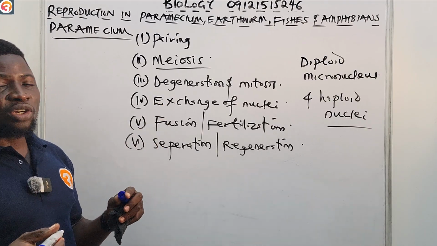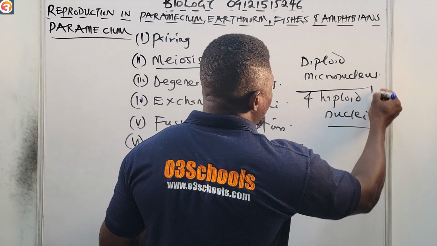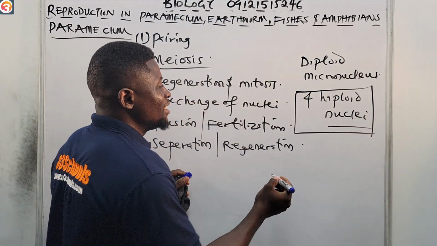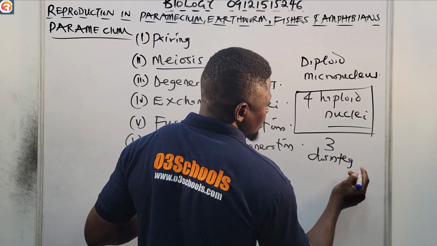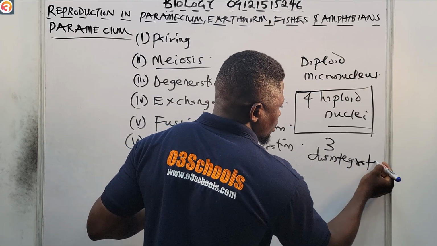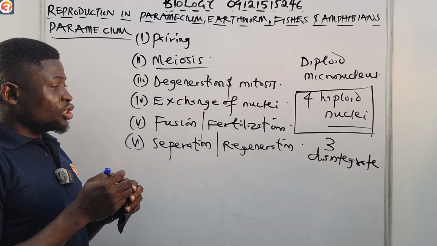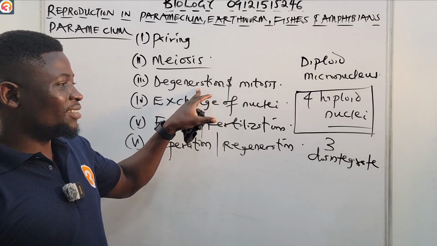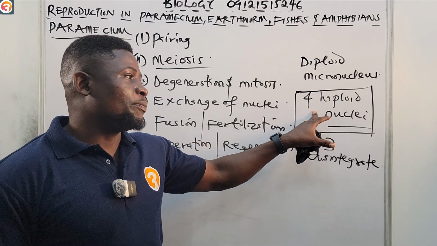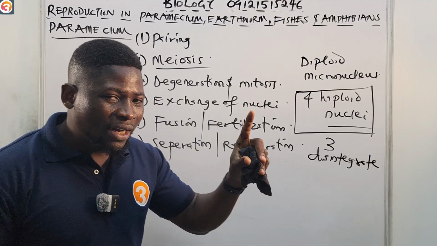In degeneration and mitosis, among these 4 haploid nuclei, 3 of them will disintegrate, leaving only one haploid nucleus.